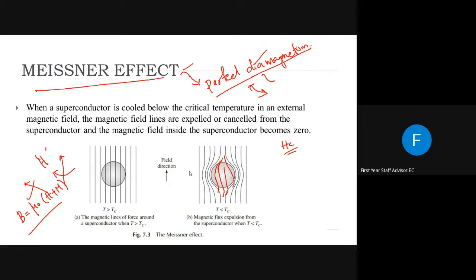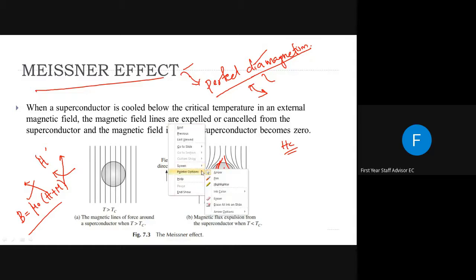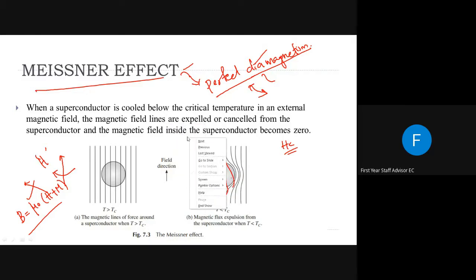And that shows this critical temperature is related to the intensity of the external magnetic field. Then we discussed what is HC, or the critical field. HC, the critical field, is the intensity of the external field at which this material will allow magnetic field lines to enter into it.